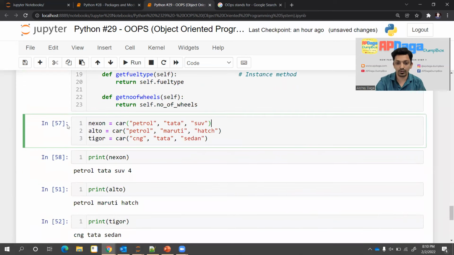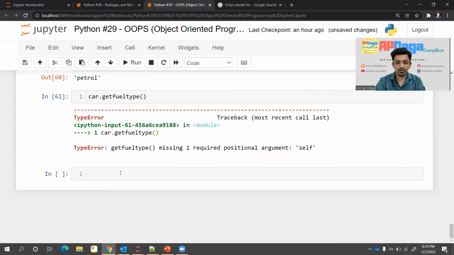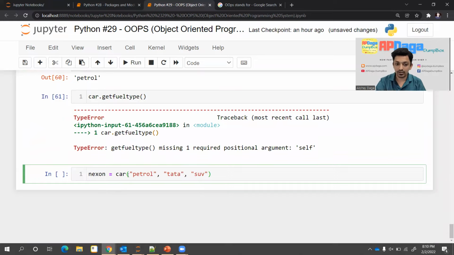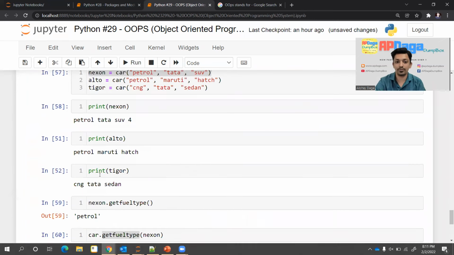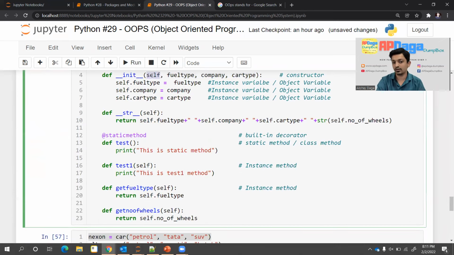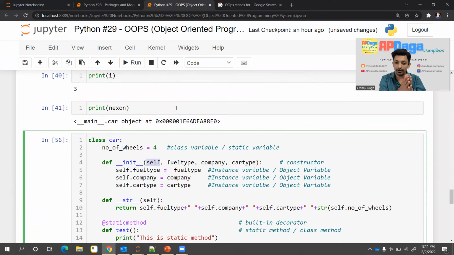Here also, while creating an object, you only pass these 3 values. So these 3 values were assigned to those 3 local variables, that is field type, company, and car type. And when this new object is created, the pointer to it will be given to the first parameter, self. Okay, now you got the idea why I have written self.